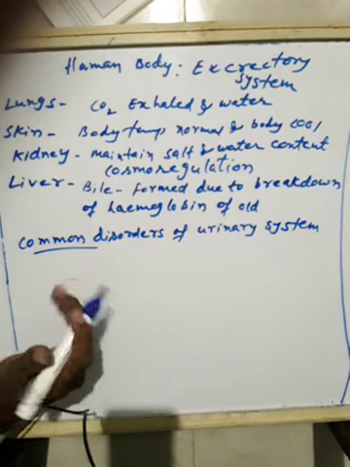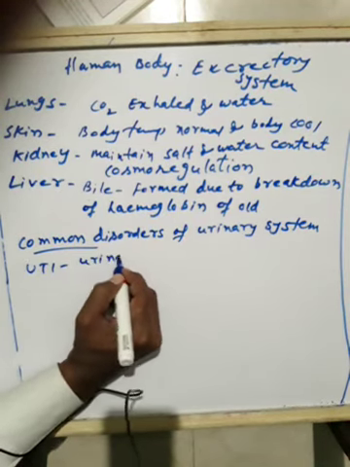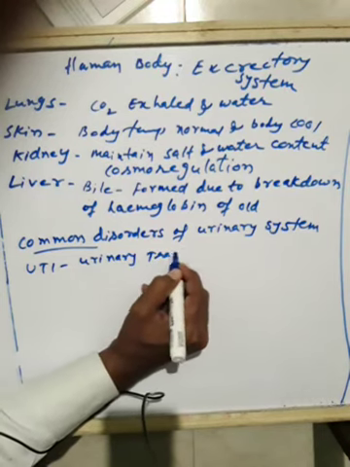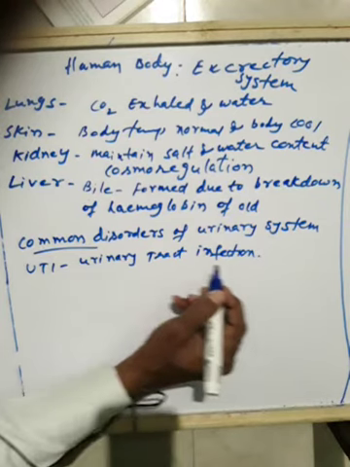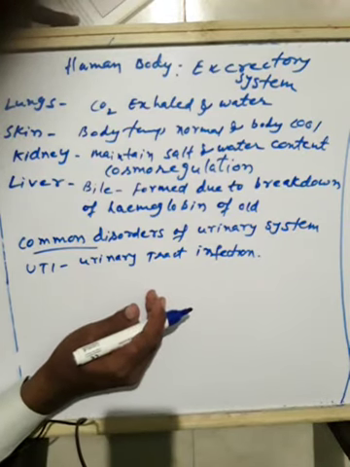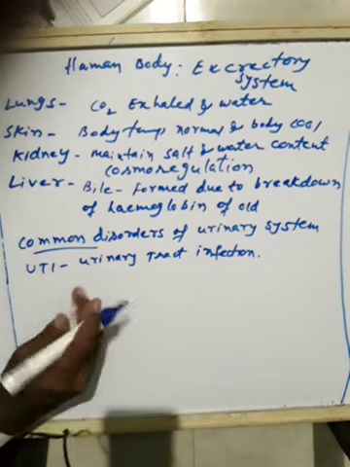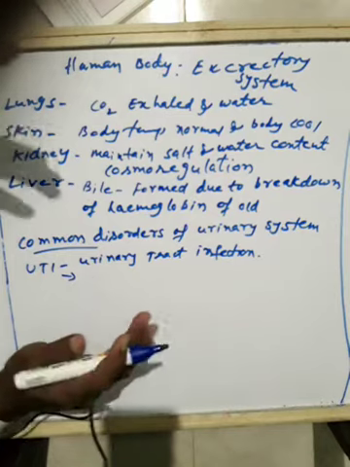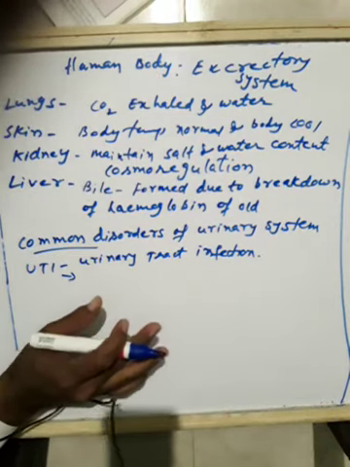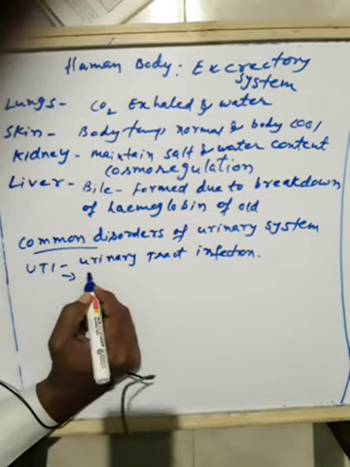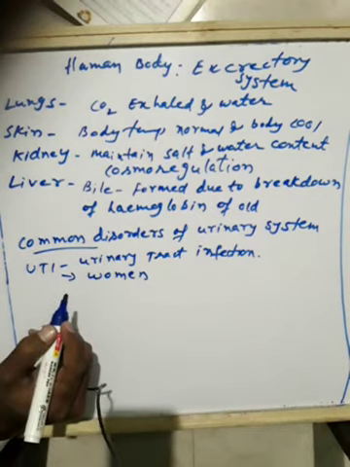There is a tract that is called UTI, urinary tract infection. Okay. What happens here? It is an infection that affects organs of the urinary system such as the bladder, ureter and kidneys. So this will affect the main important organs, like urinary bladder, ureter and kidneys. Mostly this will occur in women. Urinary tract infection is common in the women. Okay.